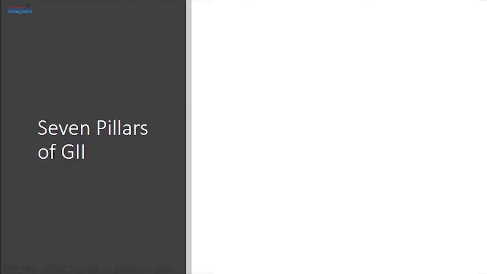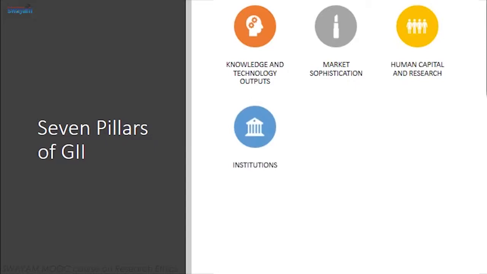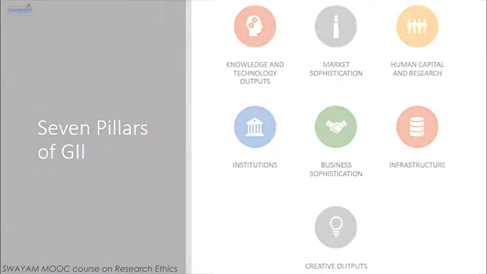There are 7 pillars in the Global Innovation Index. We have improved in the knowledge and technology output, market sophistication, human capital and research, institutions. We have to improve in business sophistication, infrastructure, and creative outputs.